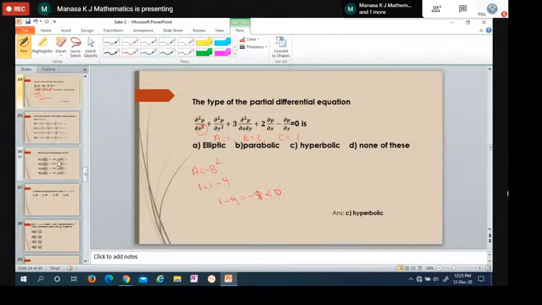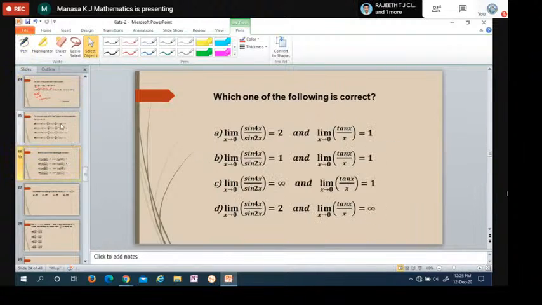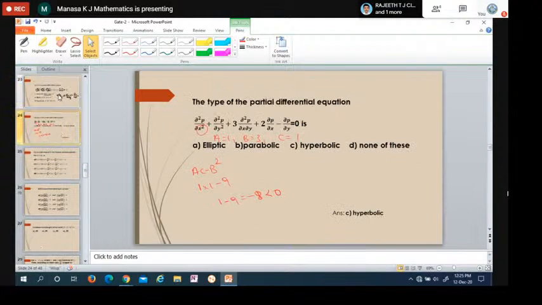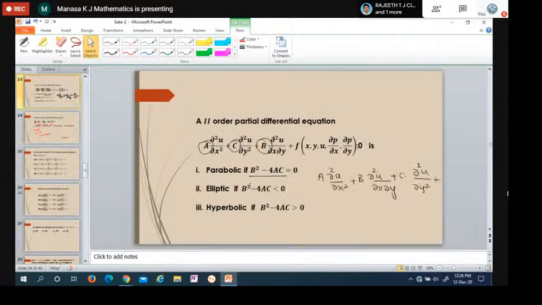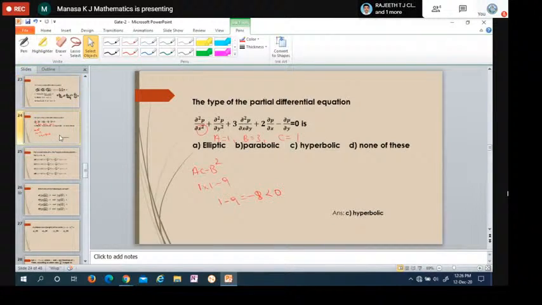Minus 8 is less than 0. If B square minus 4AC is less than 0, then the given PDE is elliptic. So the answer is elliptic. Check A, B, C, check the condition, and write it.